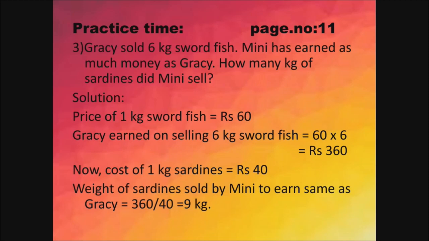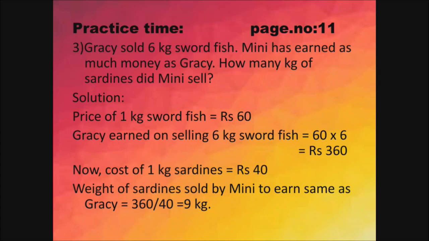So weight of sardines sold by Mini to earn the same as Gracie. Gracie earned rupees 360. So Mini is also going to earn the same as Gracie. So here you have 360 divided by 40 is equal to 9 kg.